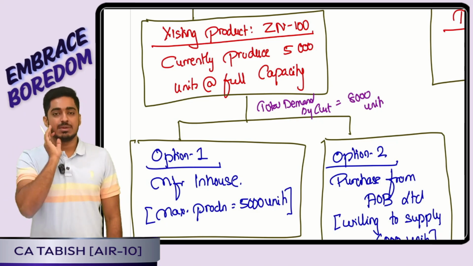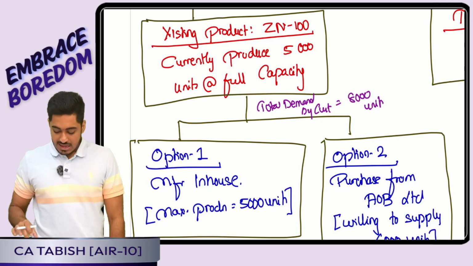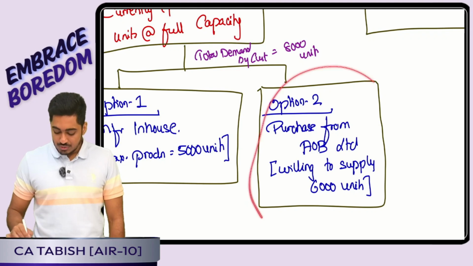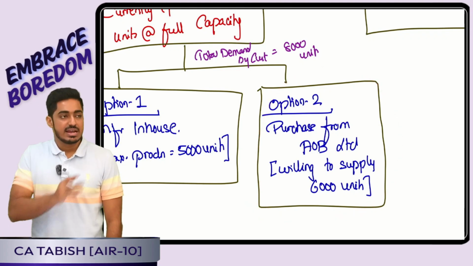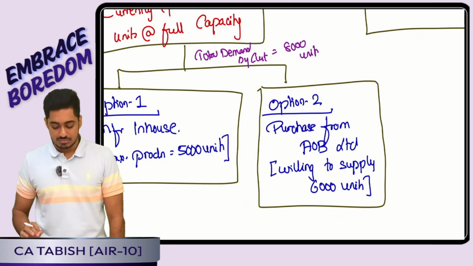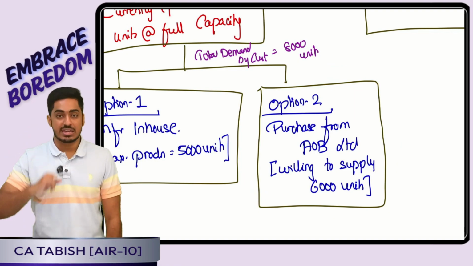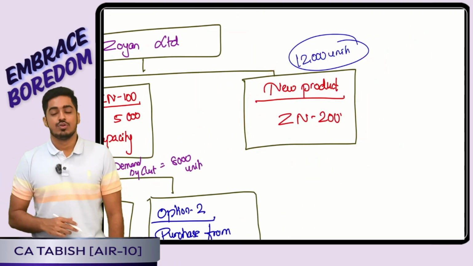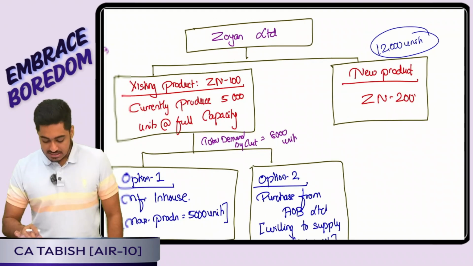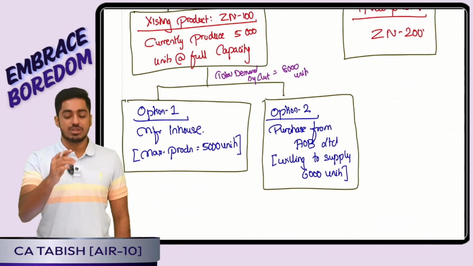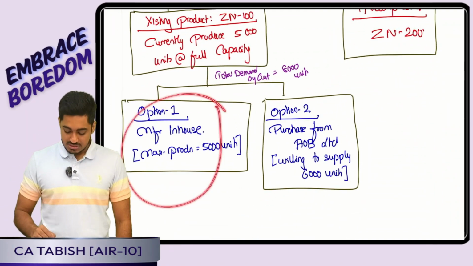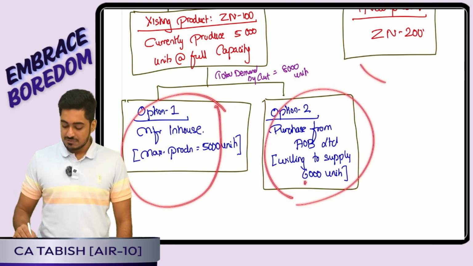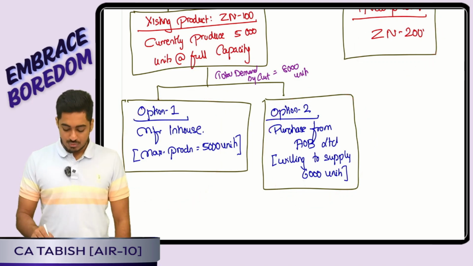A proposal came up because we are having a higher demand. I can either purchase some units of ZN100 from outside, directly purchase and sell it also. Apart from that, one more thing I can do: I can manufacture ZN200 also, a new product. So the first thing they asked us was how much is my contribution per unit if I manufacture in-house, if I purchase from outside, and if I manufacture ZN200. So it was a very simple thing.